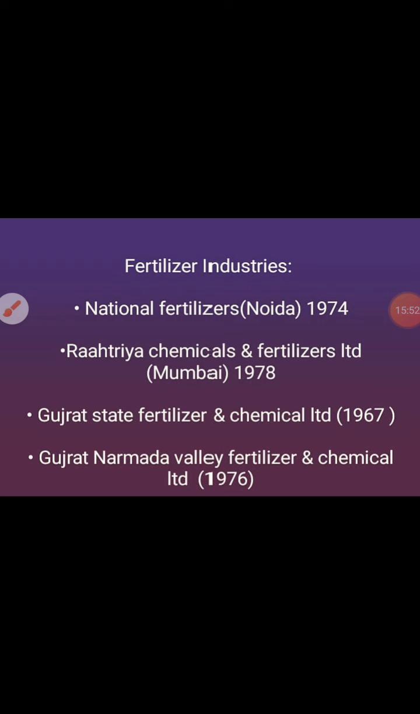If you can't remember this, it's easy. The Prime Minister of India is Modi, and he's from Gujarat. So you can say Gujarat State Fertilizer, or Gujarat's river, Narmada Valley. And the years, 1967 and 1976. Of course, they are not going to ask the year. To sum up: National Fertilizers Noida 1974, Rashtriya Chemicals and Fertilizers Limited Mumbai 1978, Gujarat State Fertilizer and Chemical Limited 1967, Gujarat Narmada Valley Fertilizer and Chemical Limited 1976.